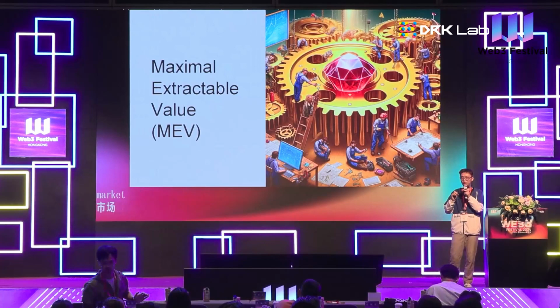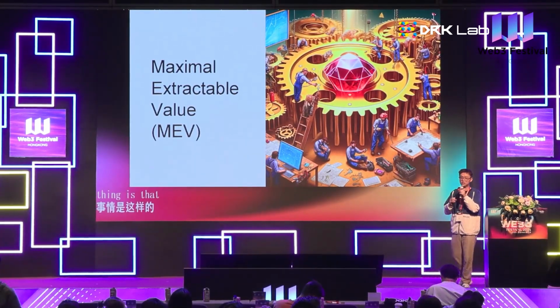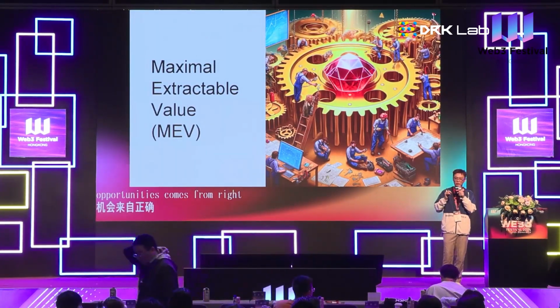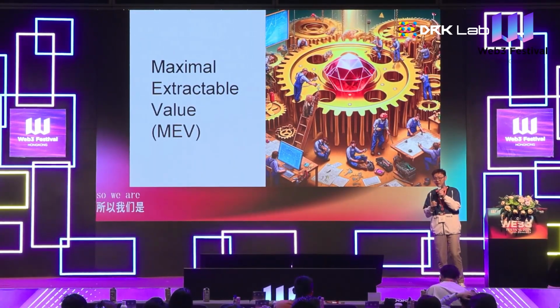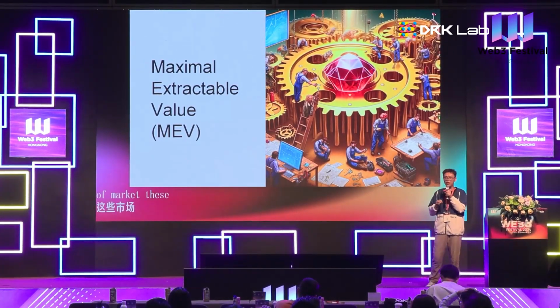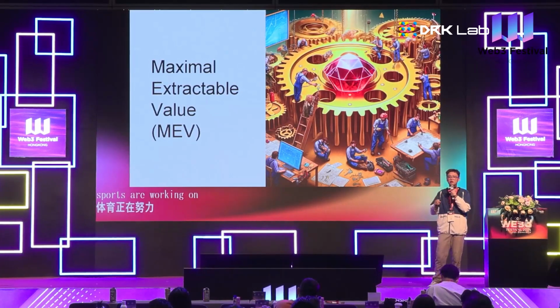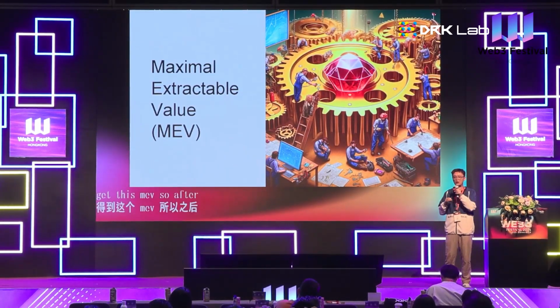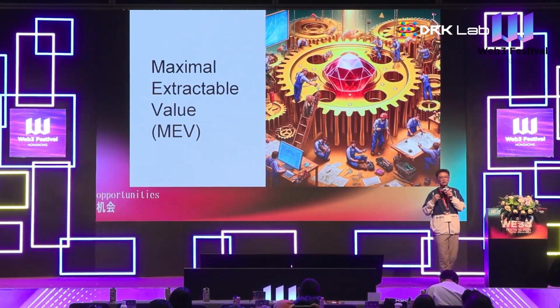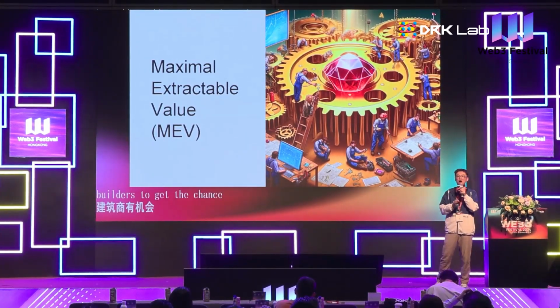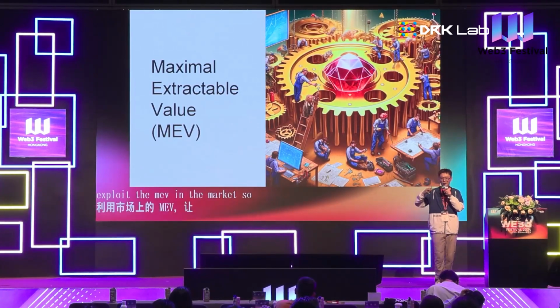Second thing is that for MEV, we are interested in where these opportunities come from, right? So we are looking into which kind of market these searchers, these bots, are working on. And the third thing is how can we get this MEV? After finding these opportunities, in the current ecosystem, you need to bid to the builders to get the chance to exploit the MEV in the market. So this is how we divide our talk into three parts.